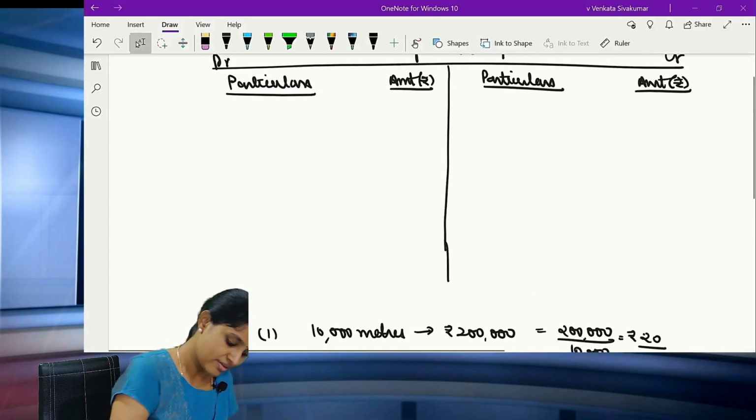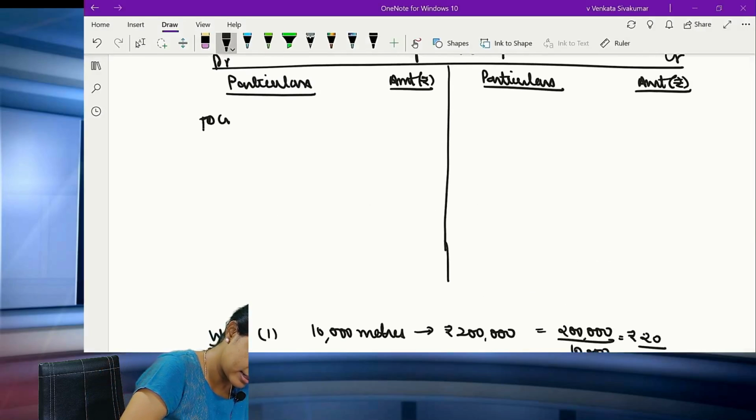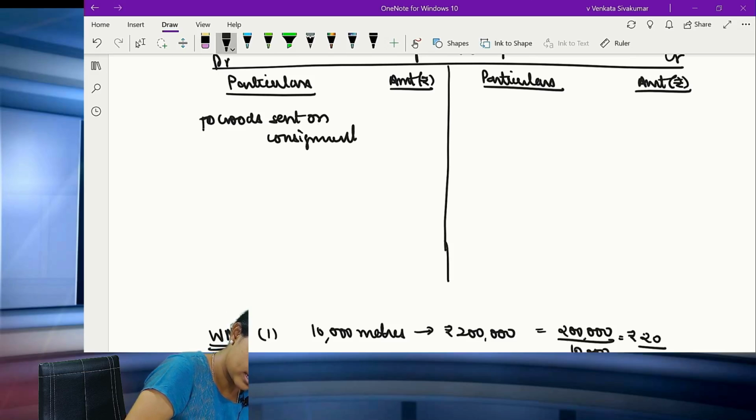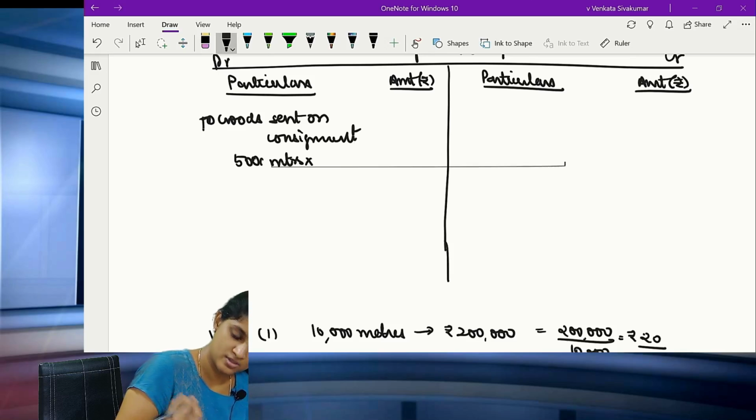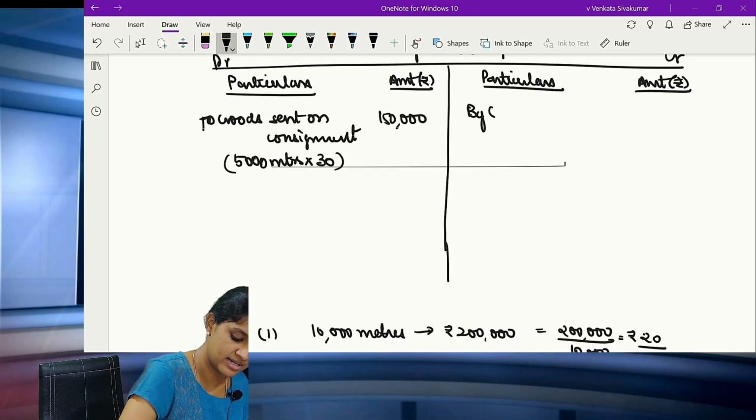So come here. The first one that you will be writing here is to goods sent on consignment. How much is goods sent on consignment? 5,000 meters into 30 rupees, which is the invoice value, so it is 1,50,000. Immediately remove the amount of loading.